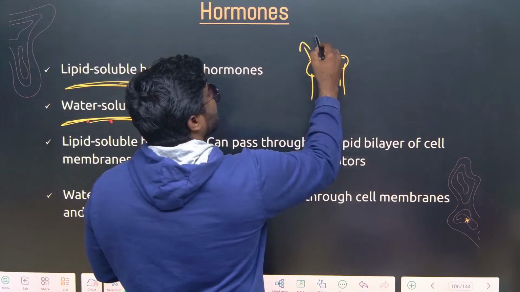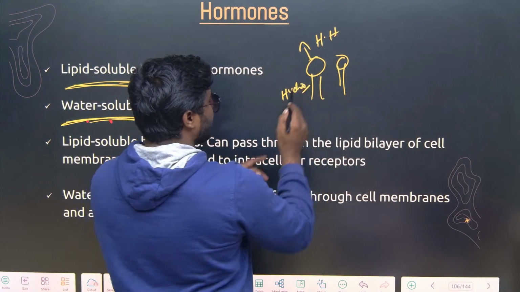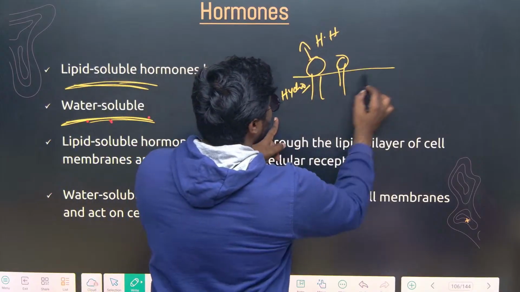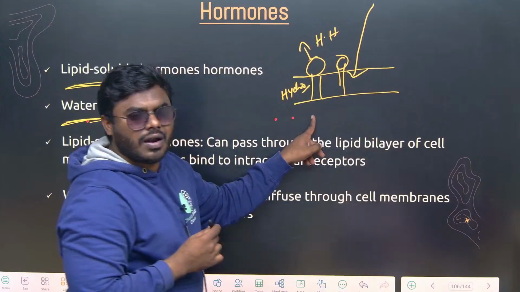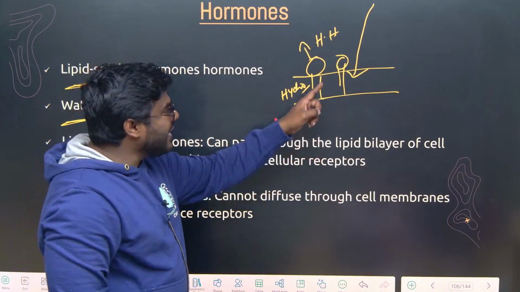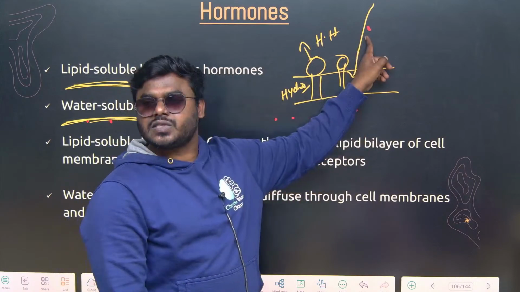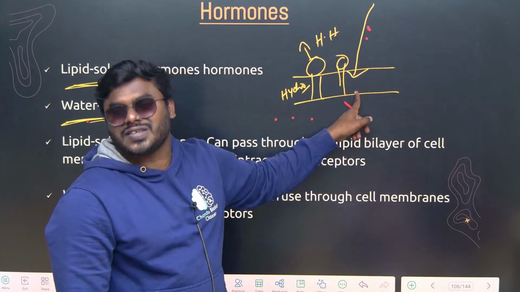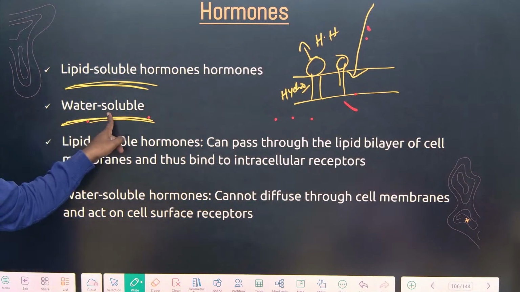This is called the hydrophilic head. This is called hydrophobic. Correct? Generally, lipids cannot allow the movement of any ion or molecule. But if the ion or molecule that wants to cross the membrane is also a lipid, it can easily cross it. Correct?